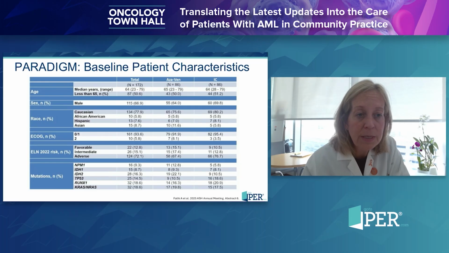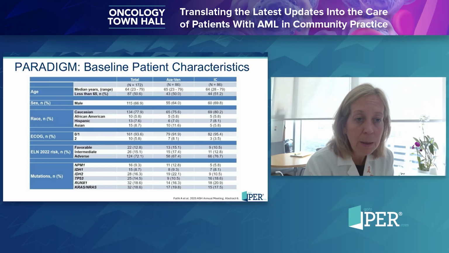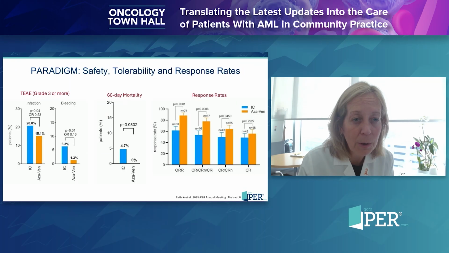Importantly, when you look at the baseline patient demographics, they were fairly similar. However, in the AZA-VEN arm, there were more patients that harbored leukemias with IDH mutations. And you can see IDH2 in particular, 22% of the population versus 10% of the population that got intensive chemotherapy. Importantly as well, there were more patients in the intensive chemotherapy arm that had an AML with TP53 mutations, but otherwise they were fairly similar with regard to demographics.